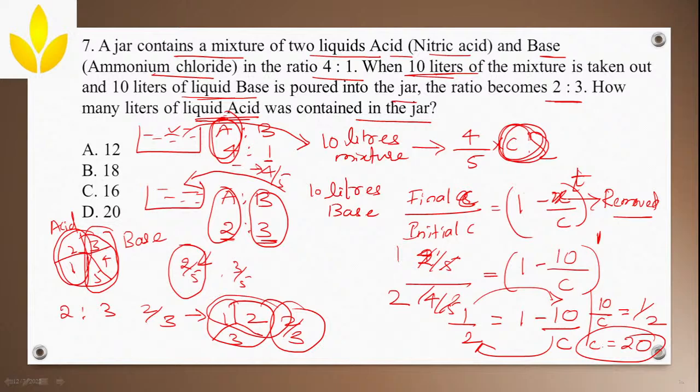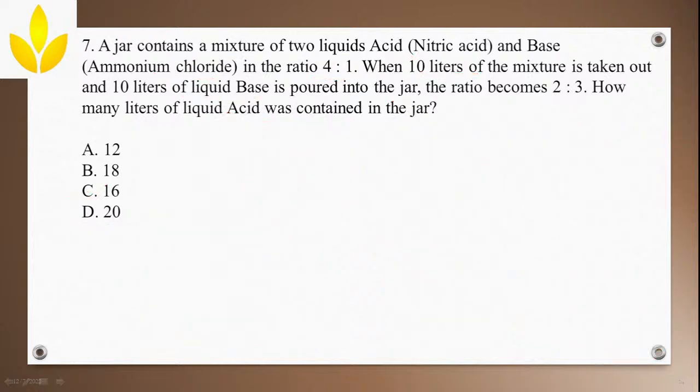Now this C you substitute here and get the answer, which is 4 by 5 into 20. 5 ones are 5, 5 fours are 20, 4 into 4 is 16. So how many liters of liquid acid was the jar containing? It was containing 16 liters of liquid acid. I hope this is clear. Let us go to the next problem now.